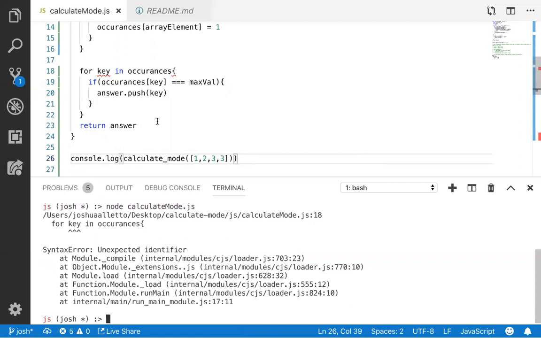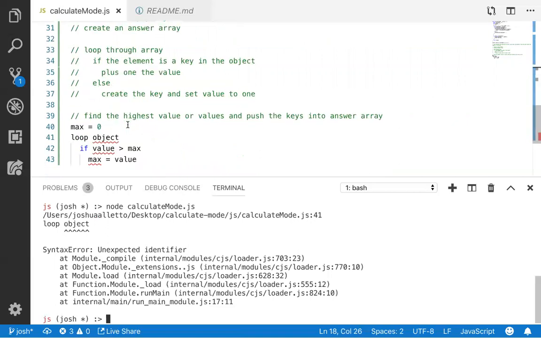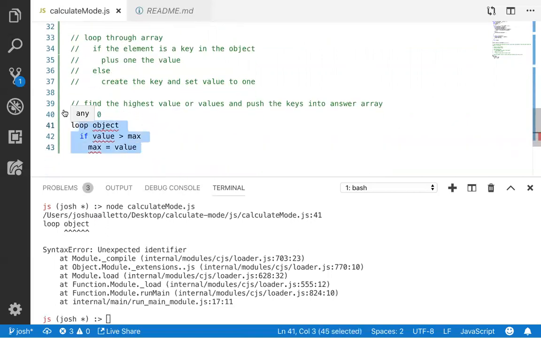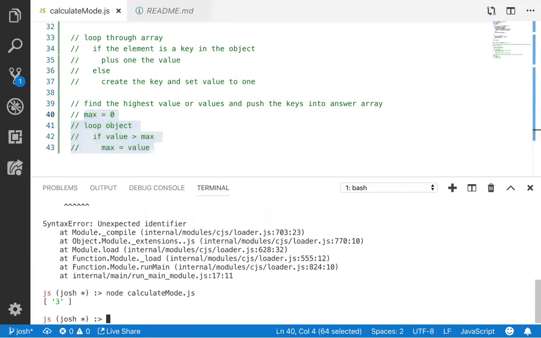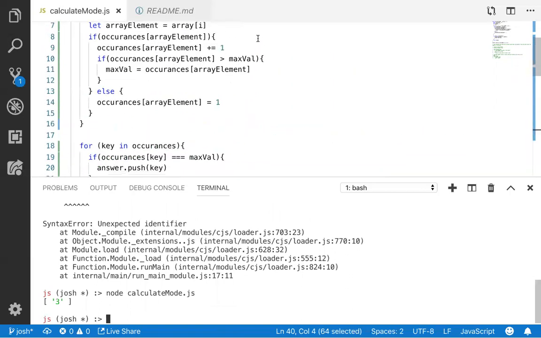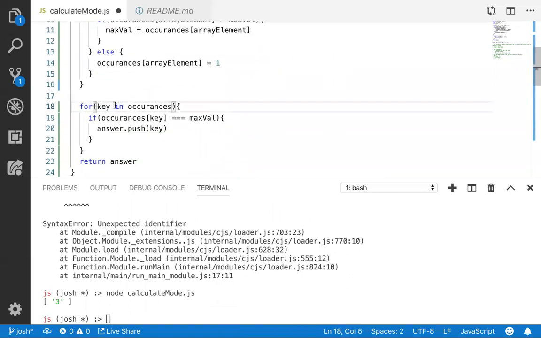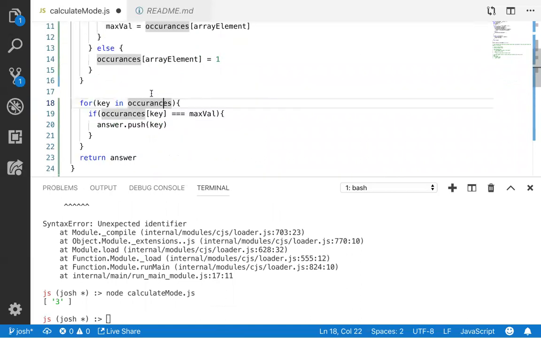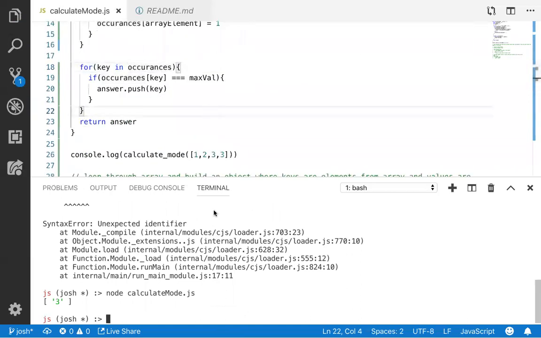I don't think you can loop through objects. I was hoping it worked. You've got to make a regular loop and then use the original array as the keys. You can't just loop through an object. Oh, you can do it with Object.keys. There you go. I forgot the parentheses, so that was one thing because I was thinking of Python, and then I also had a bunch of random pseudocode at the bottom. Cool. So it worked for that one.